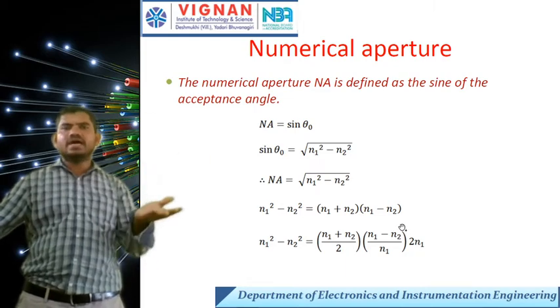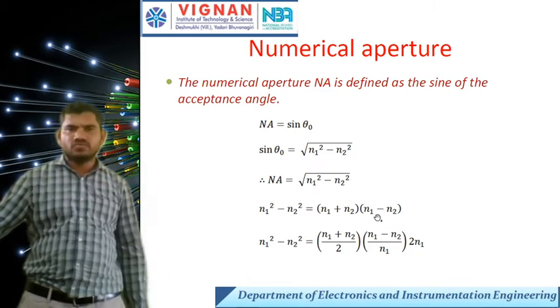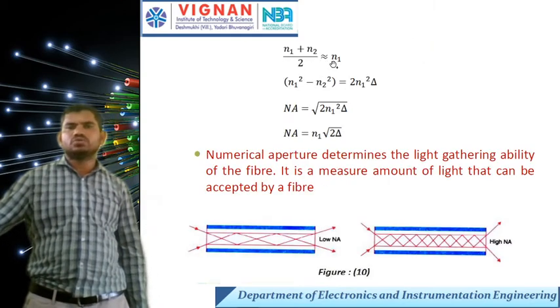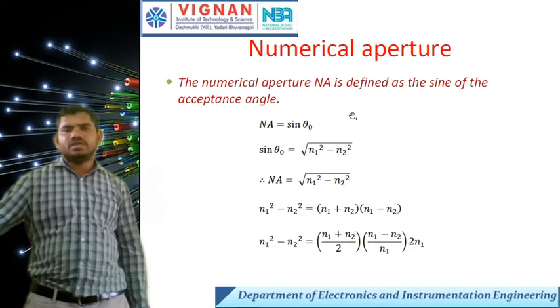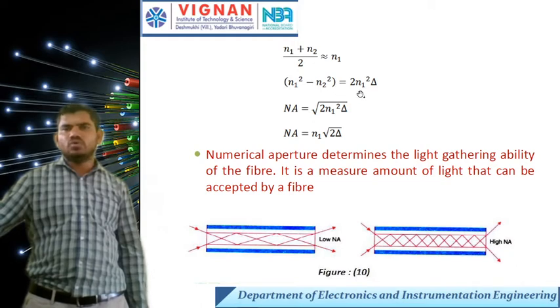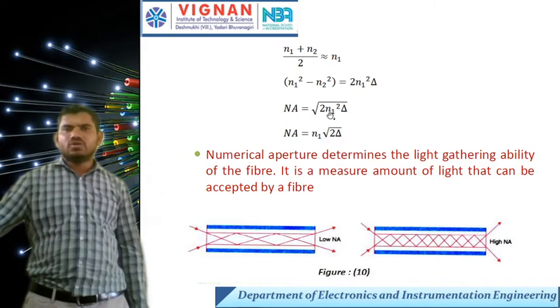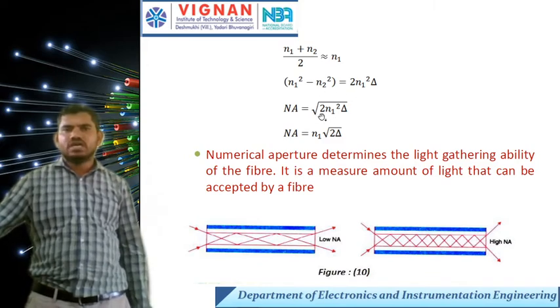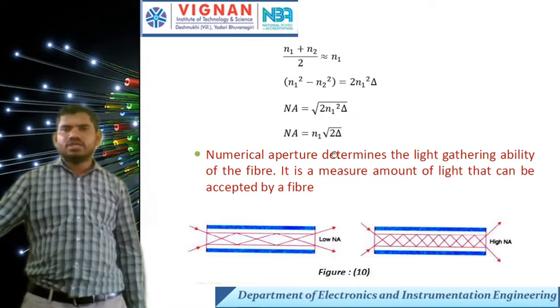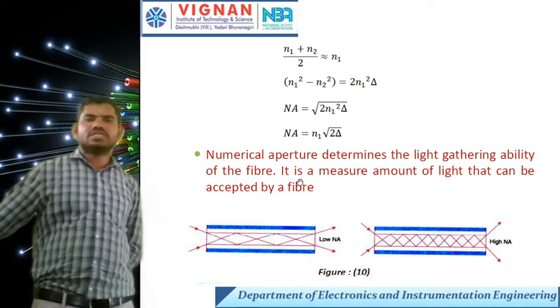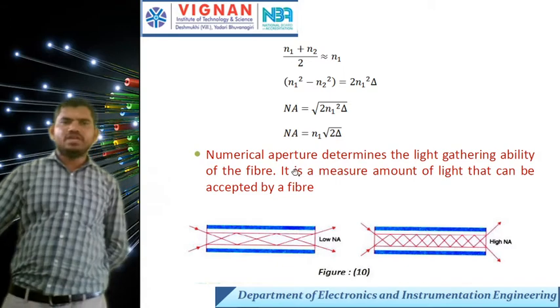To calculate with the refractive index, now n1 plus n2 is approximately n1. From that, n1 square minus n2 square I can write in the form of 2 n1 square into delta. So the square root of n1 square minus n2 square is the square root of 2 n1 square delta. So NA equals n1 into the square root of 2 delta. This NA, the numerical aperture, determines the light gathering ability of the fiber.